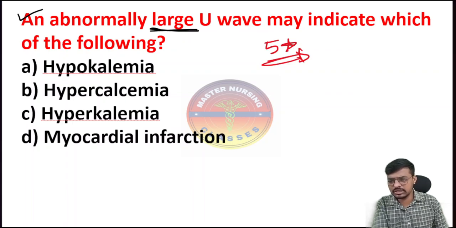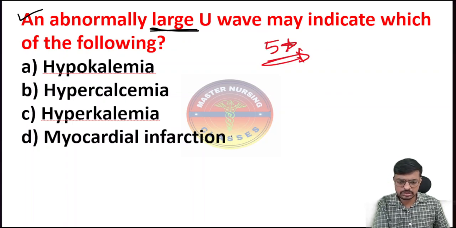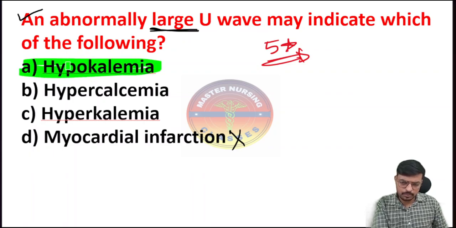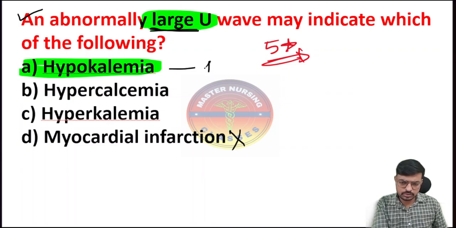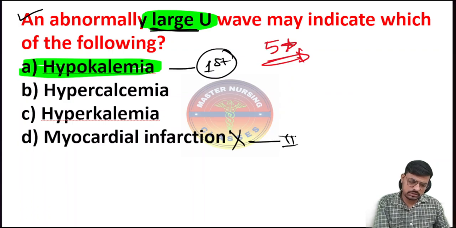Yes, it indicates myocardial infarction also. But here we have another option, that is hypokalemia. In hypokalemia, classically there is a prominent U wave. So if both are in the options, the first answer goes to hypokalemia, then the second answer goes to myocardial infarction.